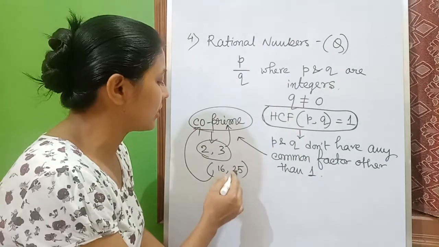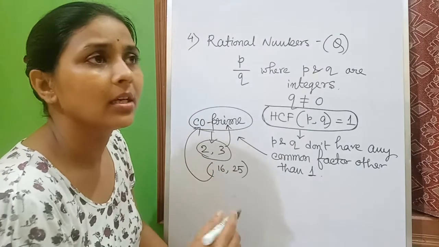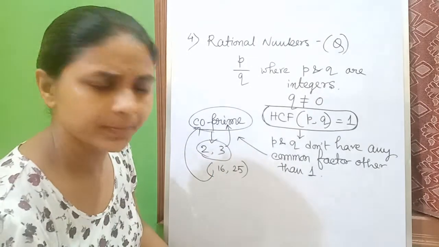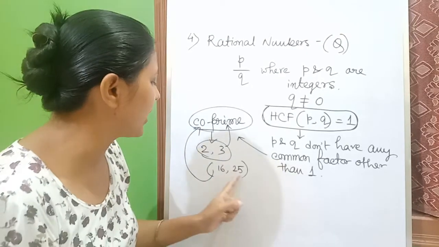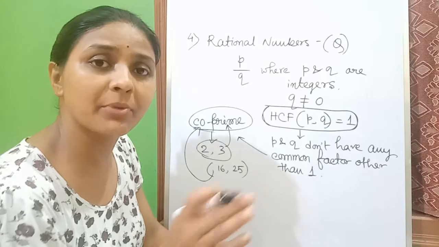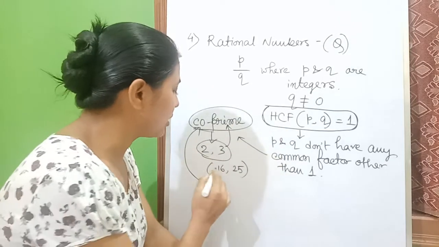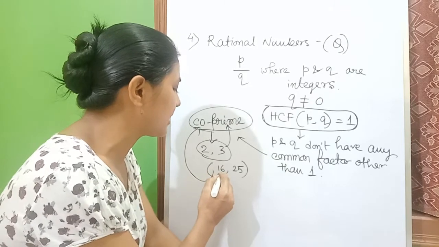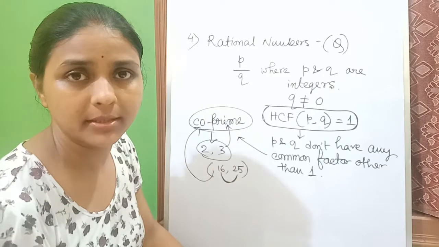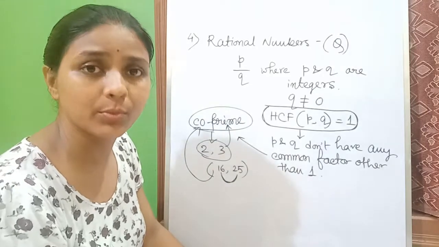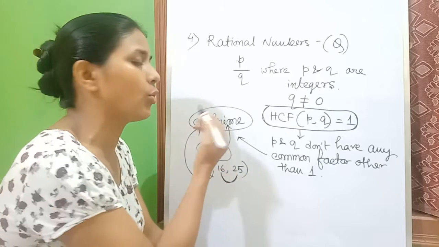Look at 16 and 25. 16 has the factor only 2: 2 into 2 into 2 into 2. 25 has the factor 5: 5 into 5. So you can understand now that 16 and 25 don't have any common factor other than 1. That means 16 and 25 are co-prime.